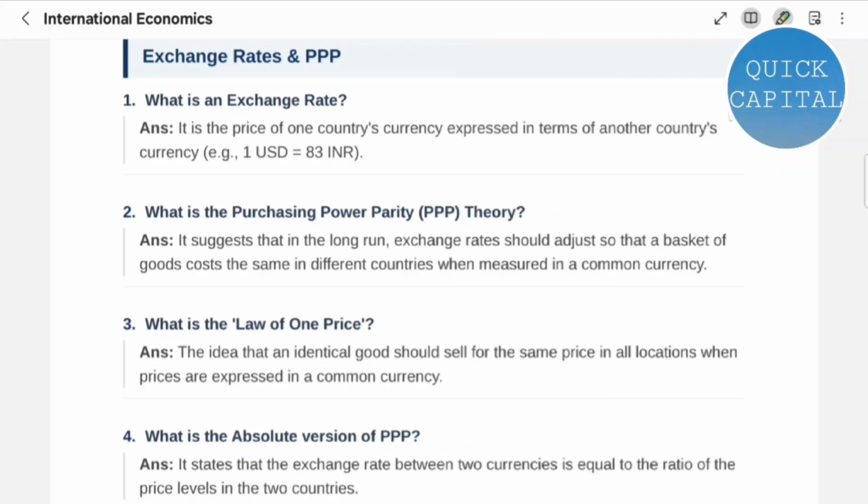Question 2. What is the purchasing power parity theory? It suggests that in the long run, exchange rates should adjust so that a basket of goods costs the same in different countries when measured in a common currency.